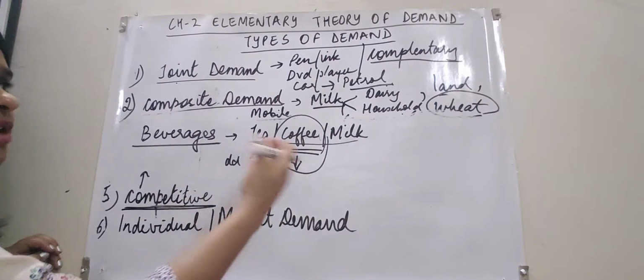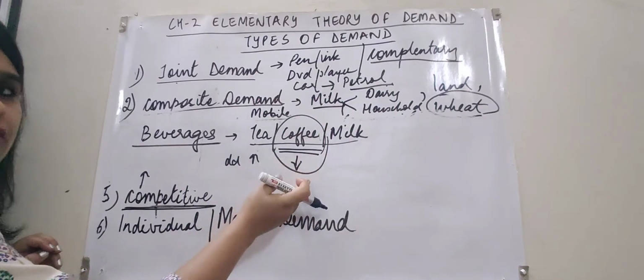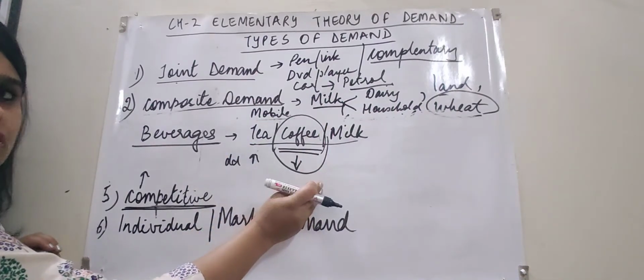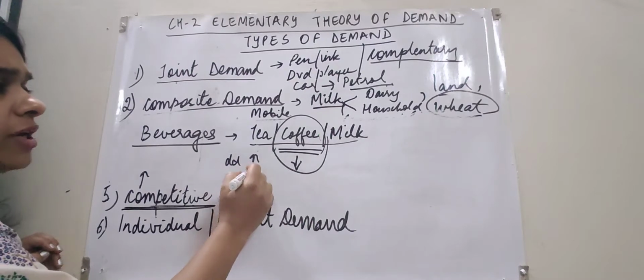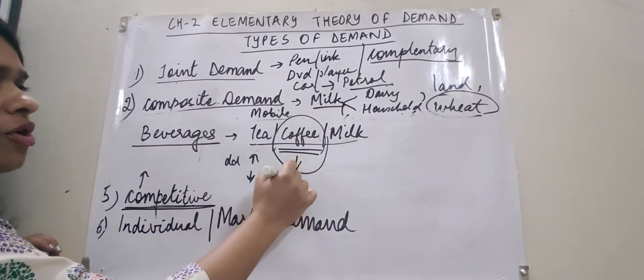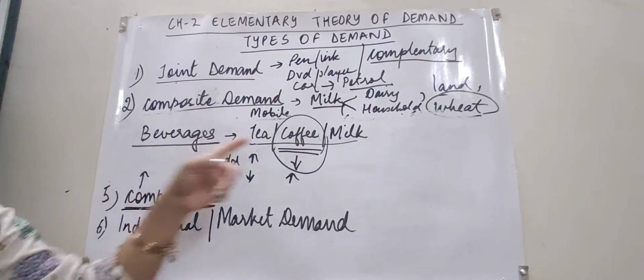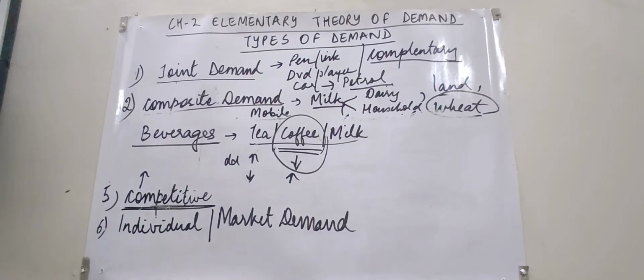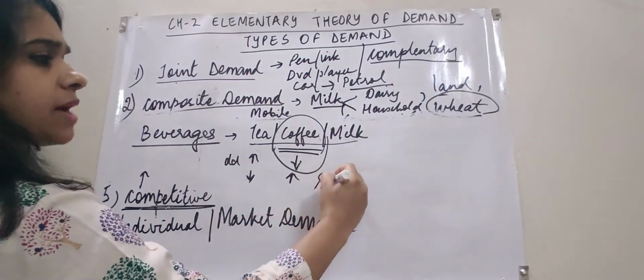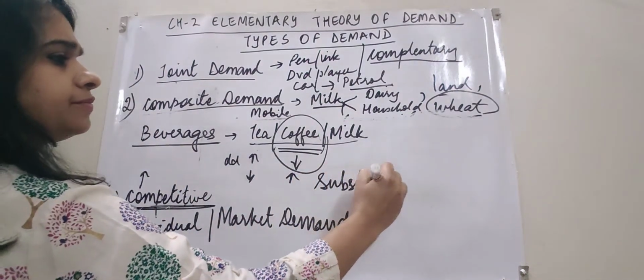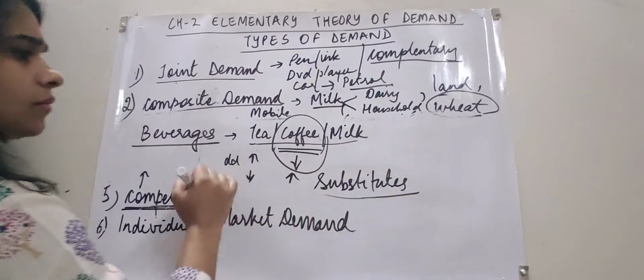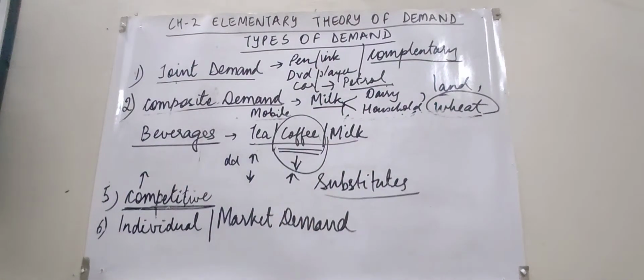For example, in future, if the person starts loving the flavor of coffee and he switches from tea to coffee, then the demand for tea is going to go down and demand for coffee is going to go up because he started liking coffee. So in this case, we say that it is a competitive demand, when we are talking about substitutes. Clear?